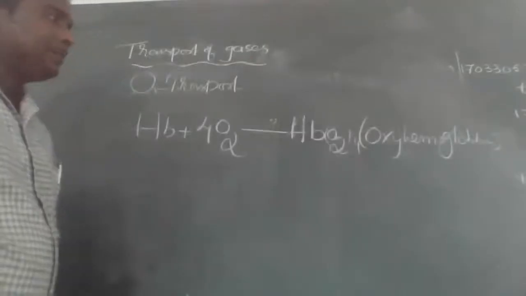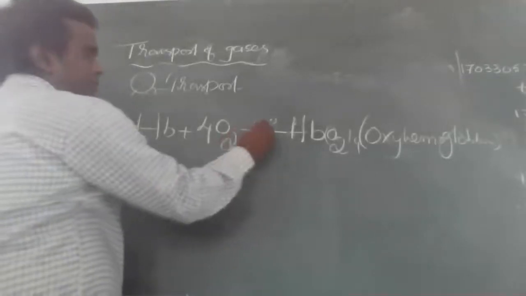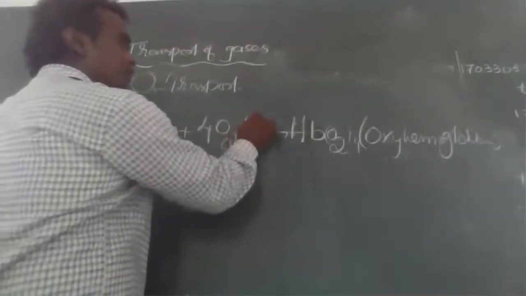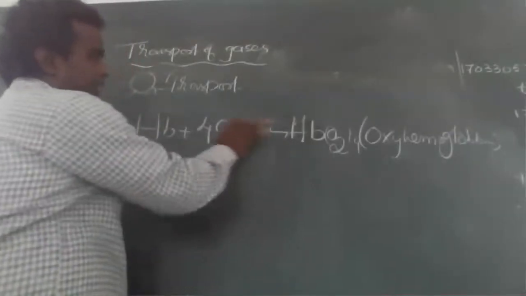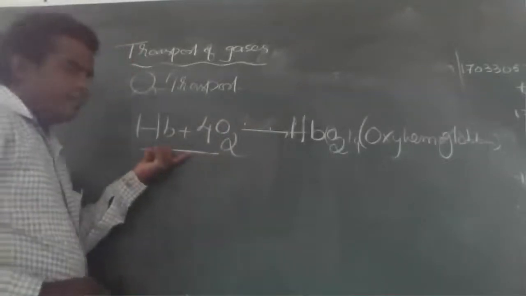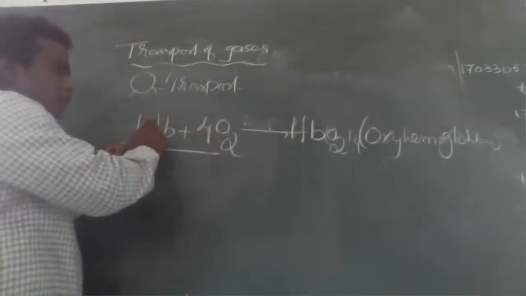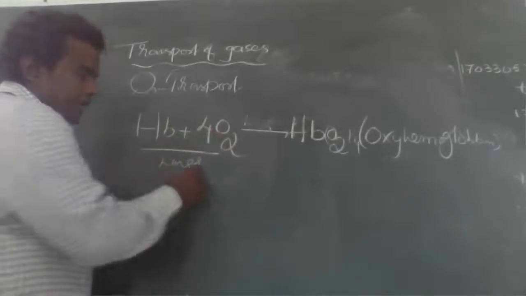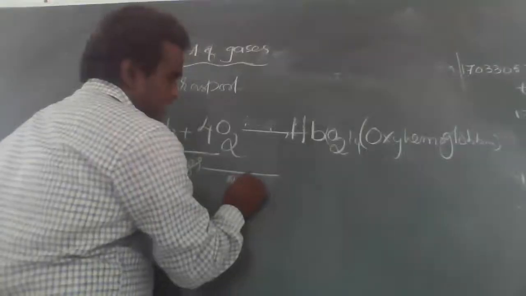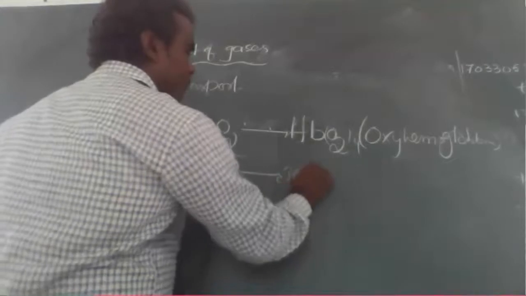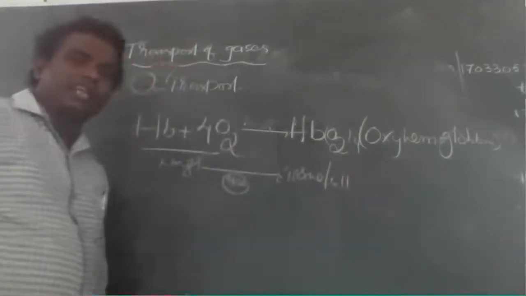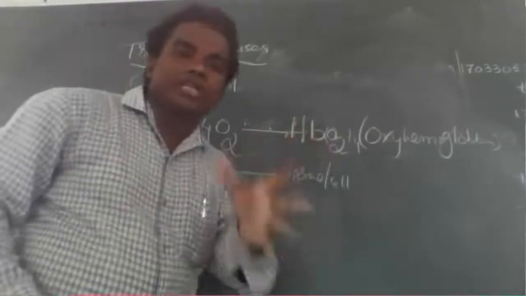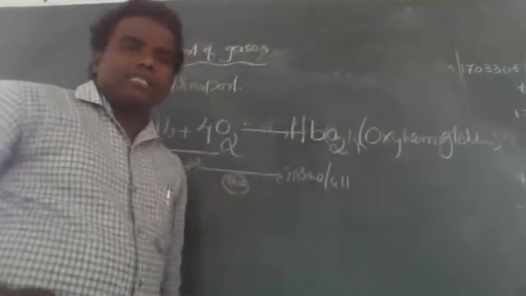Where is it formed? Hemoglobin binds with oxygen in the lungs. It reaches the bloodstream and through the blood reaches the tissue or cell. So the oxyhemoglobin reaches the cell. What is the mechanism involved here?